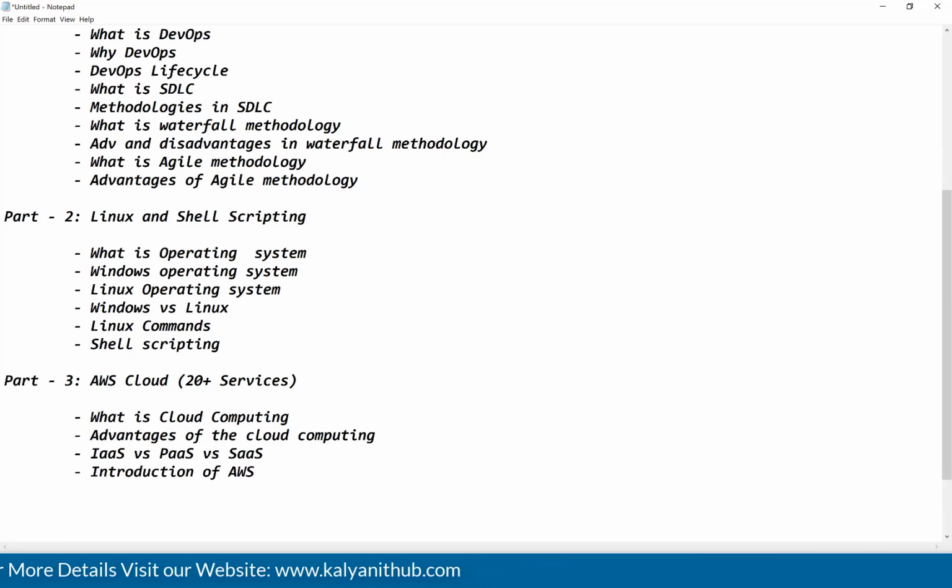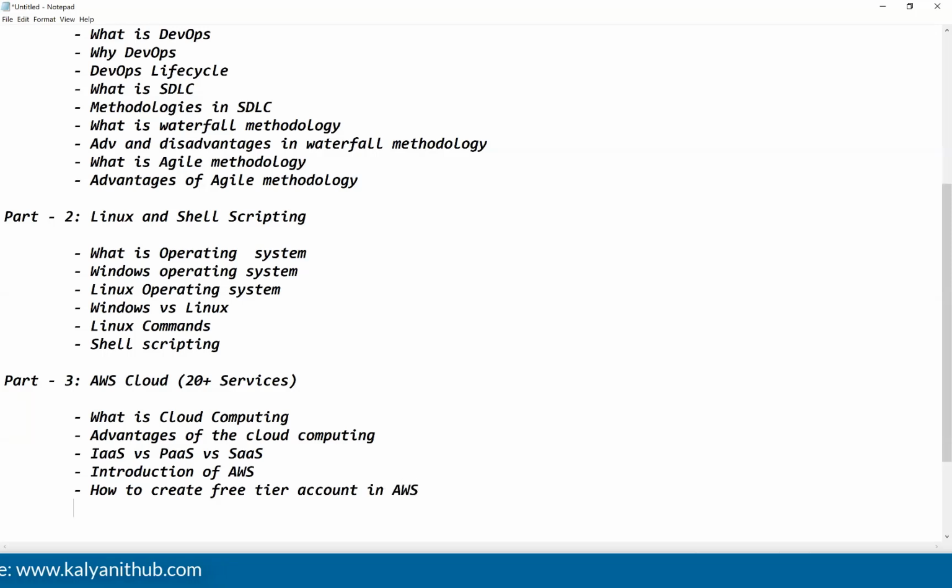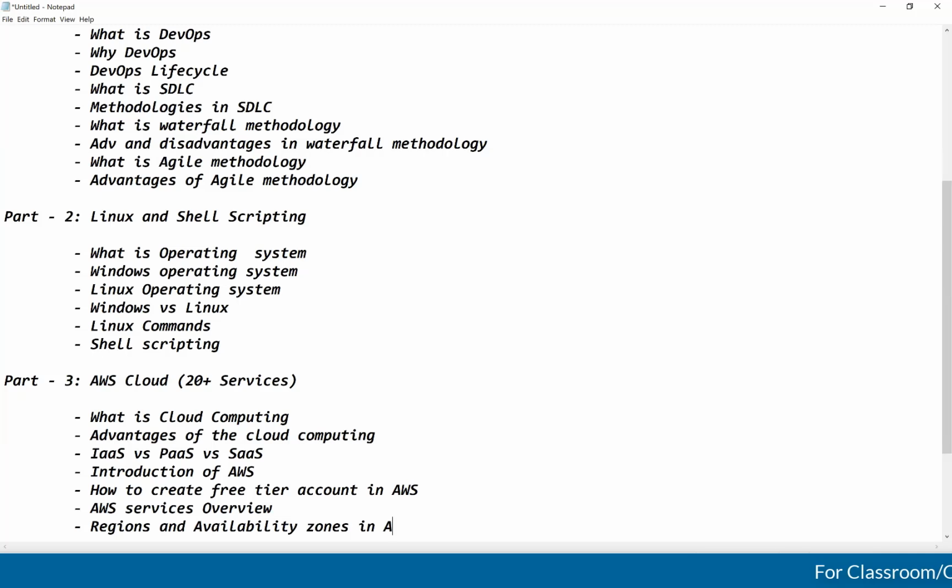Next, after this, I will give the introduction of AWS. Next, how to create the free tier account in AWS. AWS services overview I will give. Next, regions in AWS, regions and availability zones in AWS, guys.